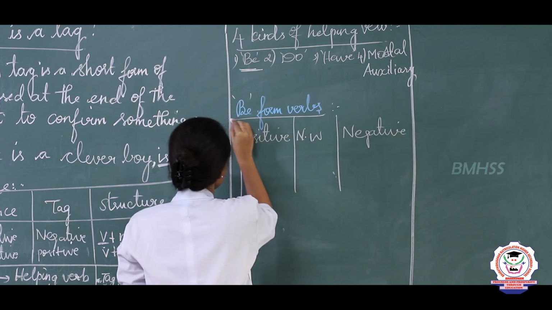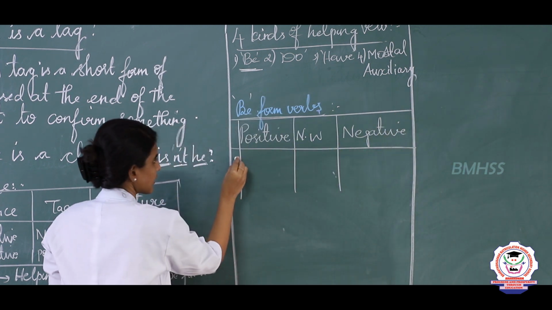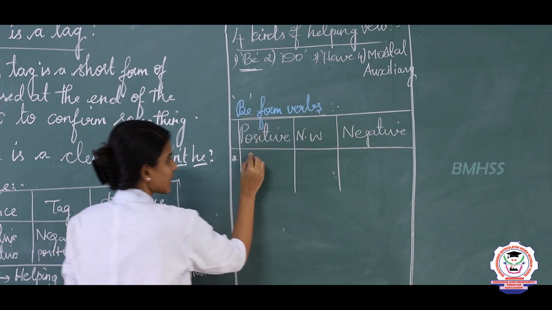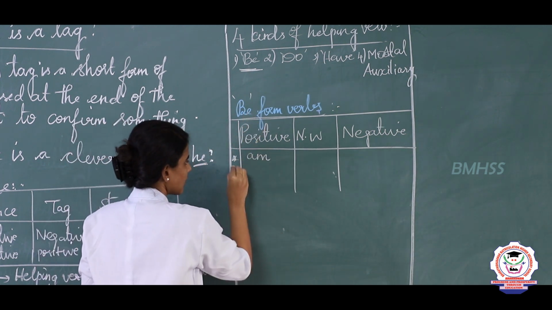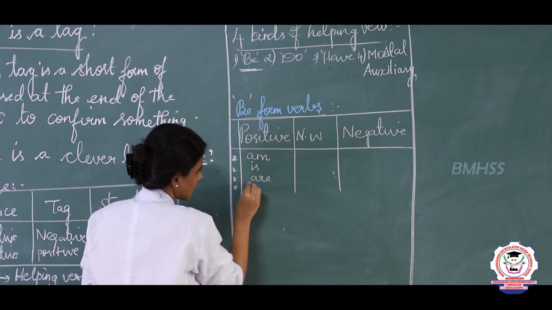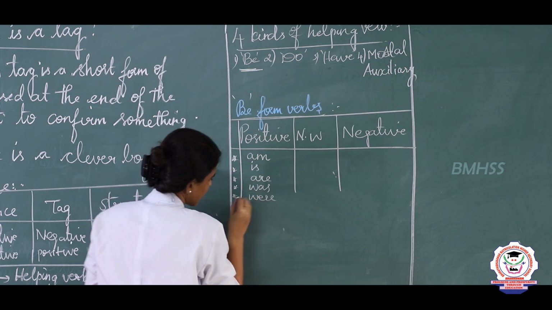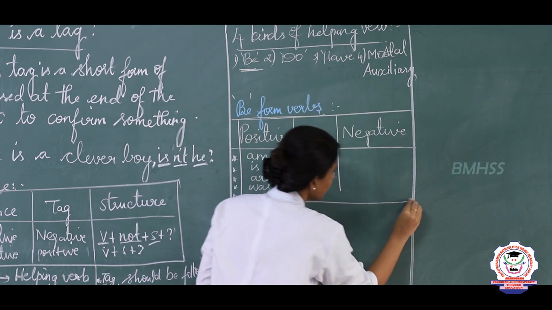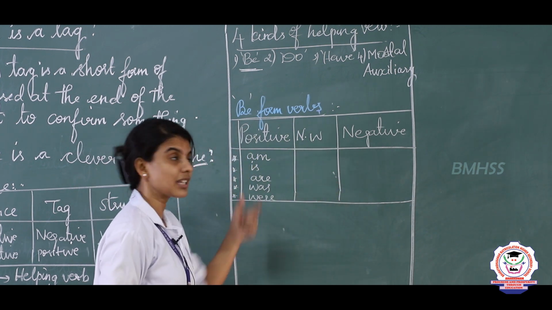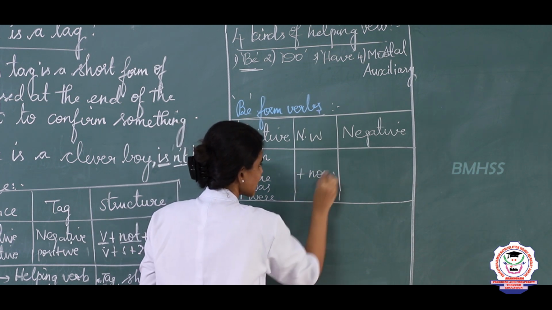Clear? So, just listen carefully, children. So, what are the be form verbs? Am, is, are, was, and finally were. So, these are called be form verbs. Clear? So, what is the negative word that should be used in a question tag? Yes, it is not.